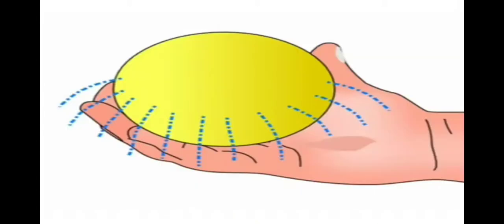Next, we will see Pascal's law. Let's understand Pascal's law with two examples. We take a rubber ball filled with water and now we pierce holes in it with a pen in different places. If we press it hard, water will rush out of all the holes with equal force.